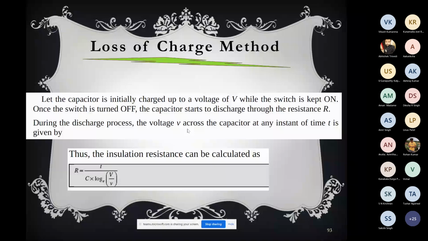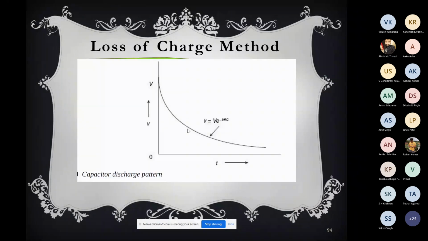And from there, using this formula, you can easily calculate. How is this formula coming? This formula is coming from this RC circuit, where the instantaneous voltage v will be V e to the power minus t by RC. So it is a kind of first order system, and it is decaying without any input. From this you can measure the value of R. Also you can measure the value of C if the value of R is well known.